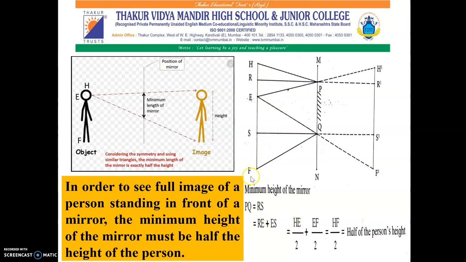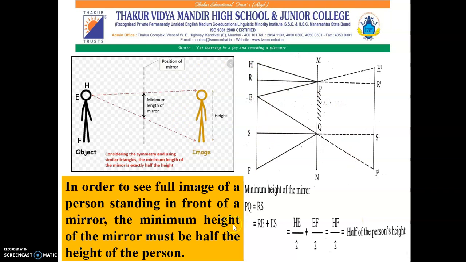And instead of ES, I can write half of EF. So HE upon 2 plus EF upon 2, if we apply simple mathematics, comes out to be HF upon 2, which is nothing but the total height of the object divided by 2, that is half the person's height.